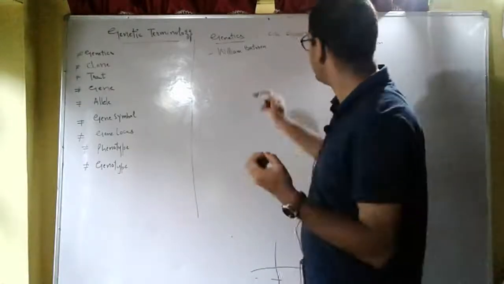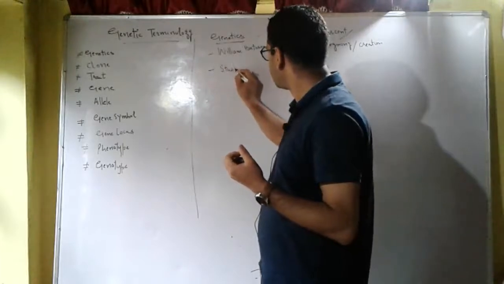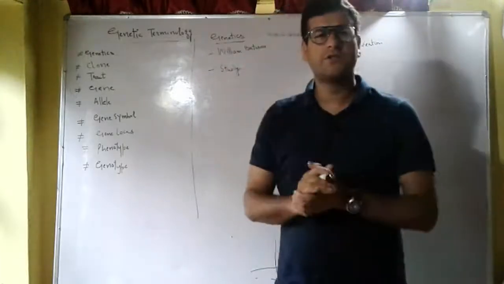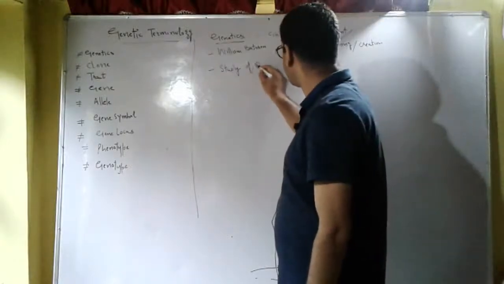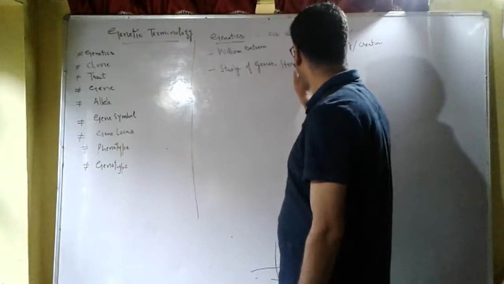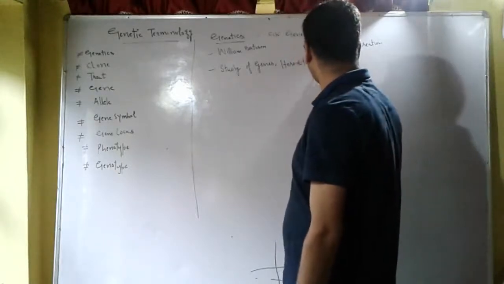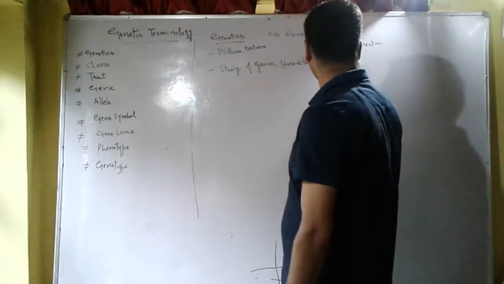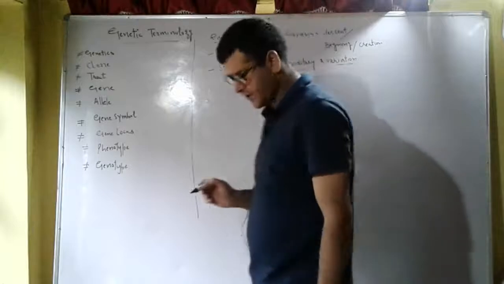Now what do you mean by genetics? Genetics is the study of genes, heredity and variation. It is simply the study of genes, heredity and variation.